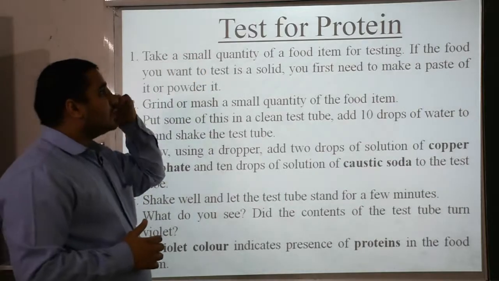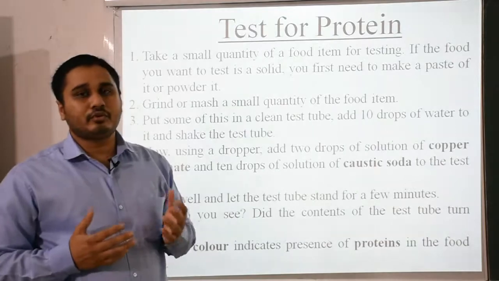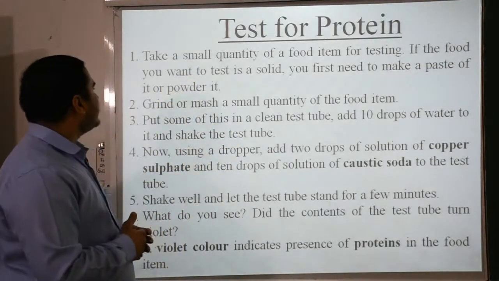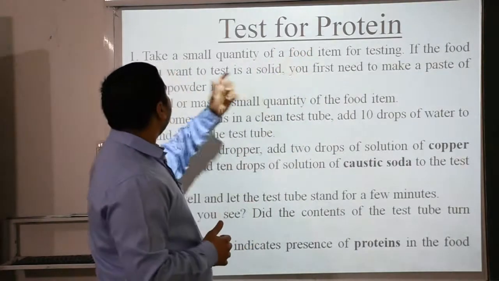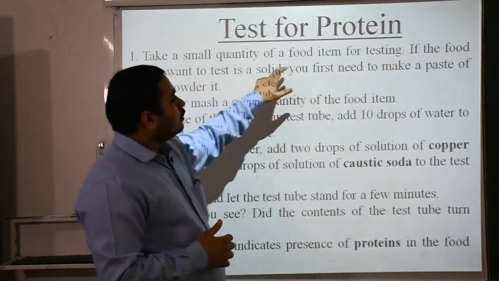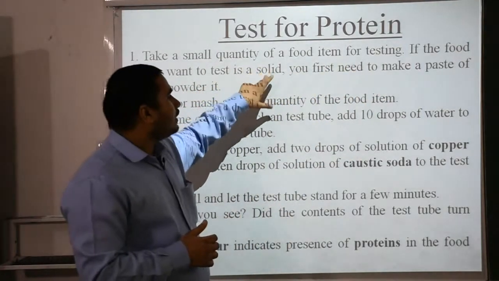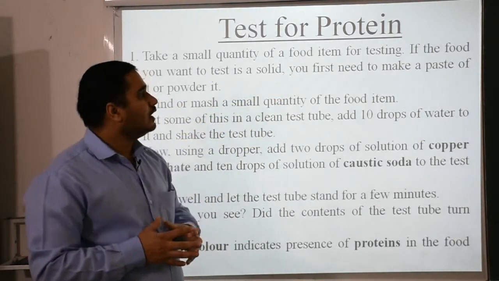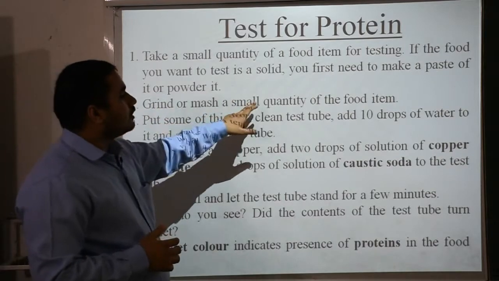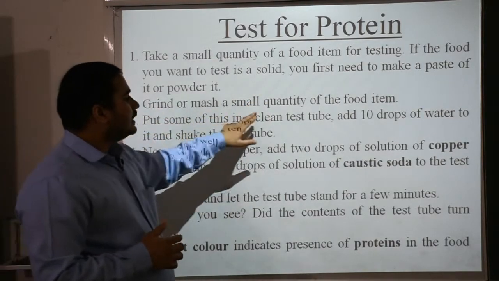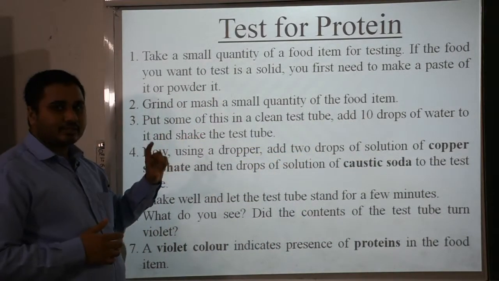Moving on to the test for protein. If you want to test whether the meal you are taking has protein or not, this is the method. Take a small quantity of the food item for testing, same as the previous line. If the food you want to test is a solid, you first need to make a paste of it or powder it. Grind or mash a small quantity of the food item. Put some of this in a clean test tube. Add 10 drops of water to it and shake the test tube.